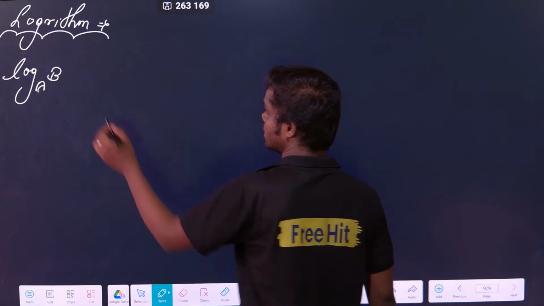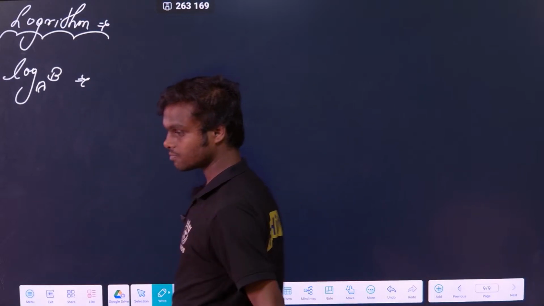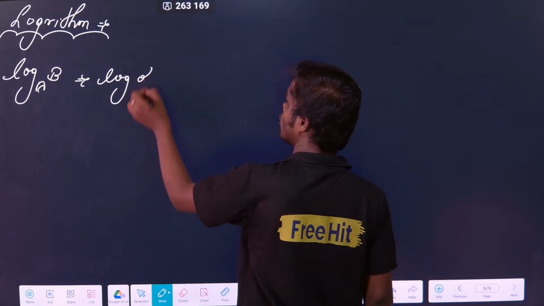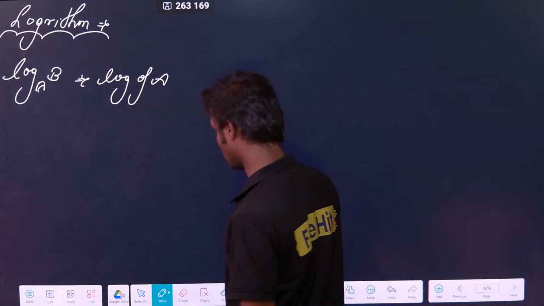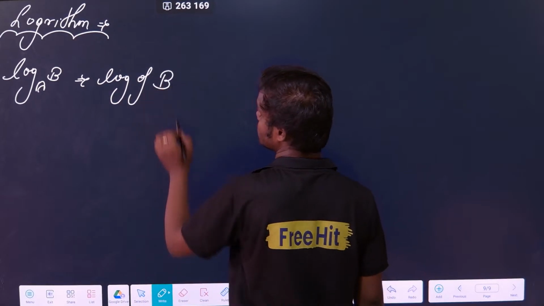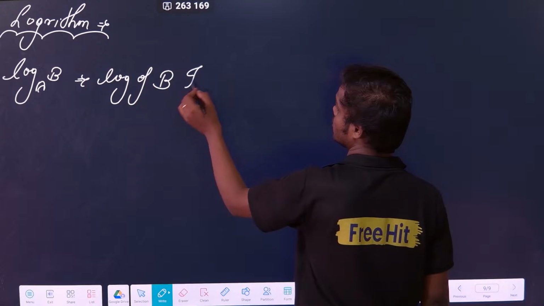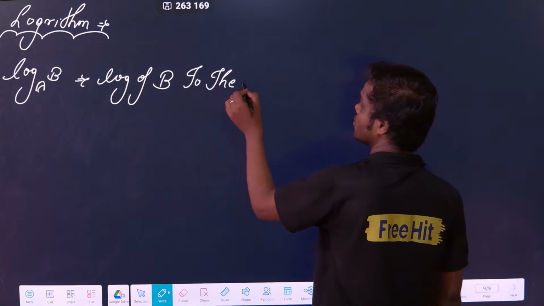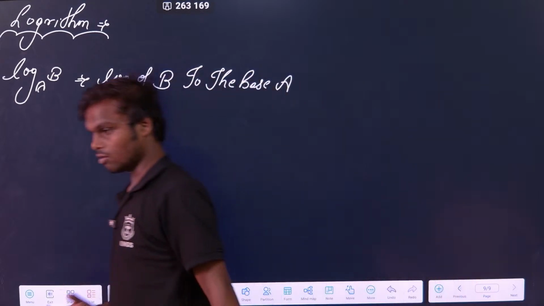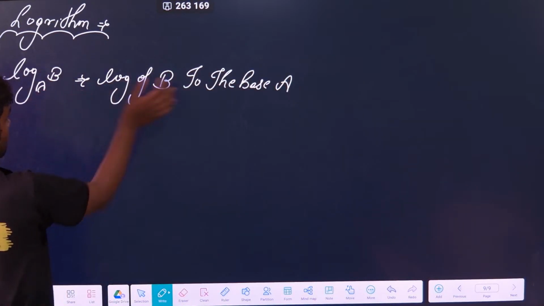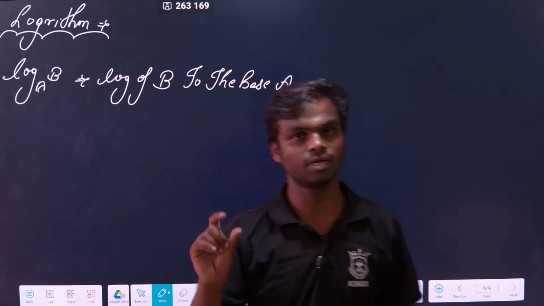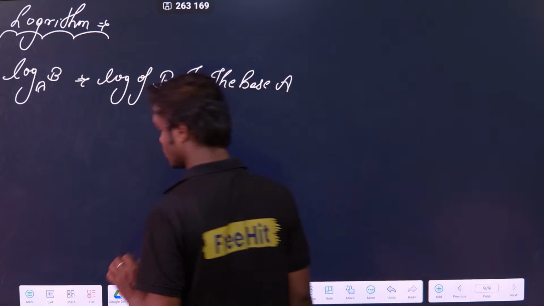It's very simple. You are taking the log of b to the base a. Means I am taking the log of b with base a. The base is a and I am taking the log of the number b. That is the first thing.